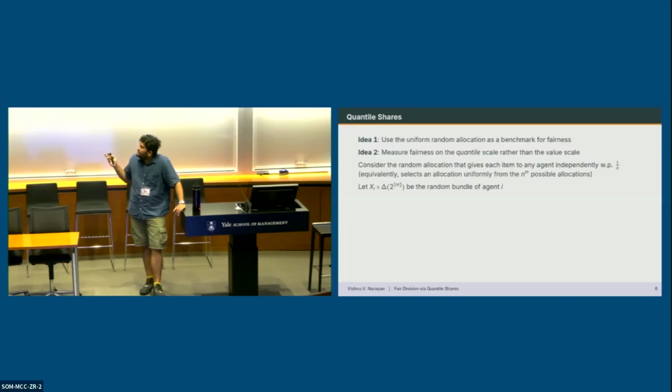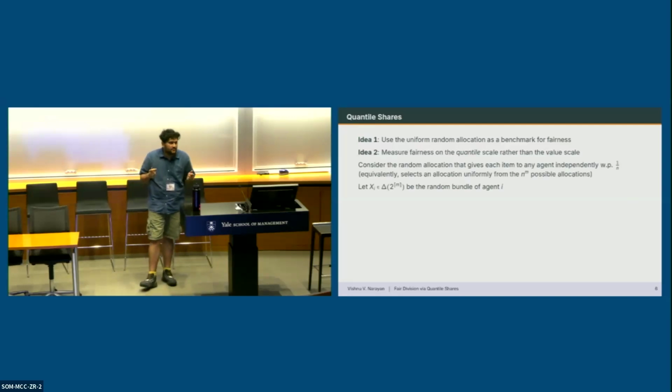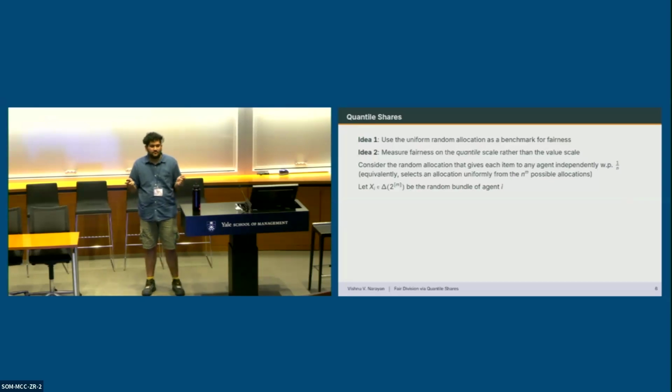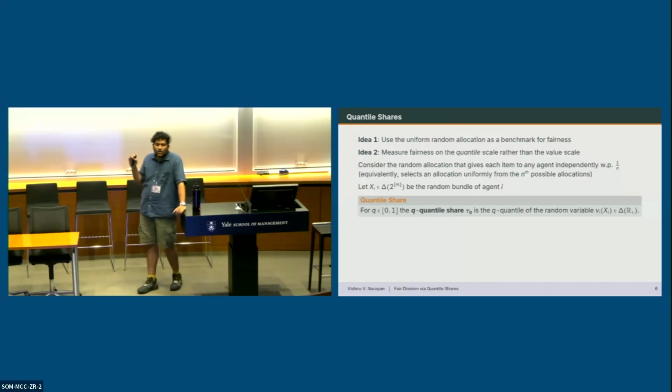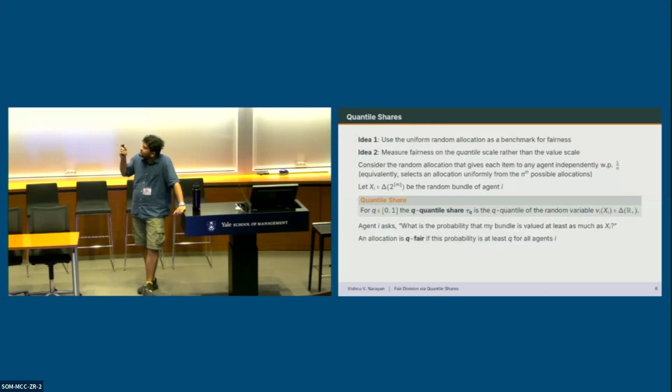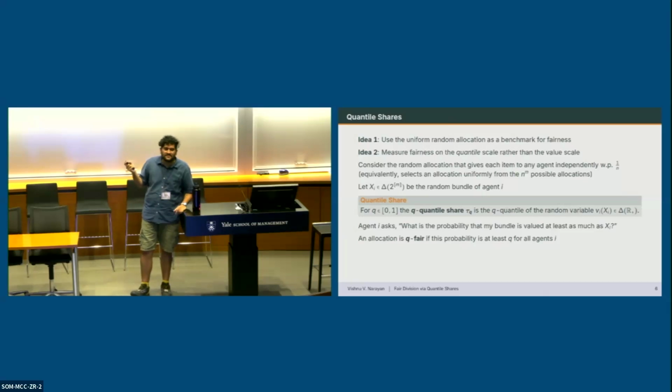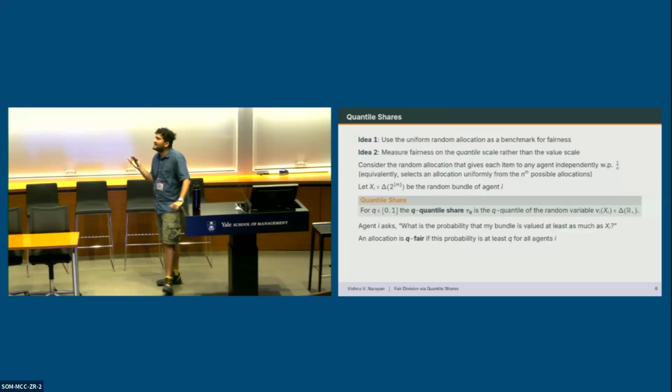Consider the standard random allocation that gives each item to every agent independently with probability 1 over n. So the equivalent is it selects one uniformly from the n to the n possible allocations. And let Xi be the random bundle of agent i in this random allocation. This parameterized share, the q quantile share, is the q quantile of the random variable Vi of Xi, agent i's value for this random bundle. In other words, agent i asks, what is the probability that its bundle is valued at least as much as Xi? And an allocation is q fair if this probability is at least q for all the agents i.